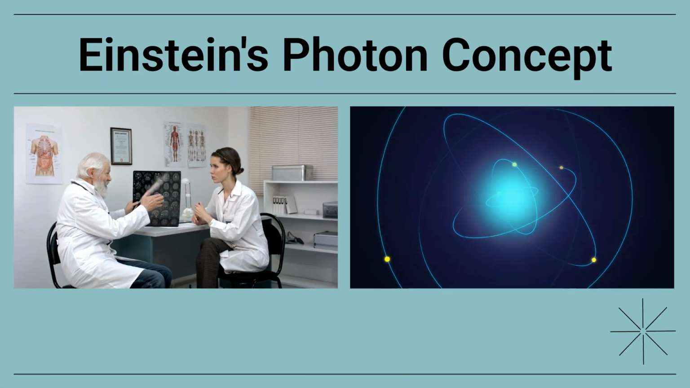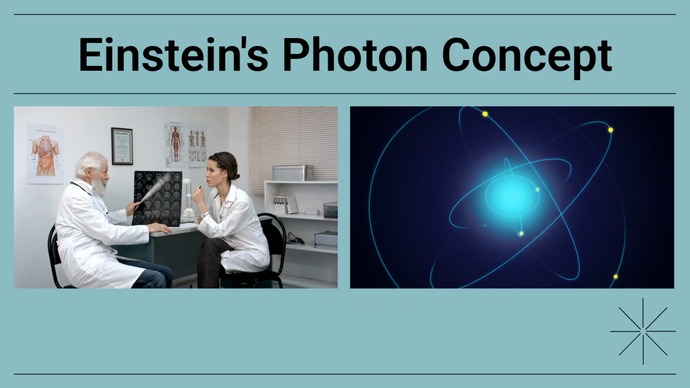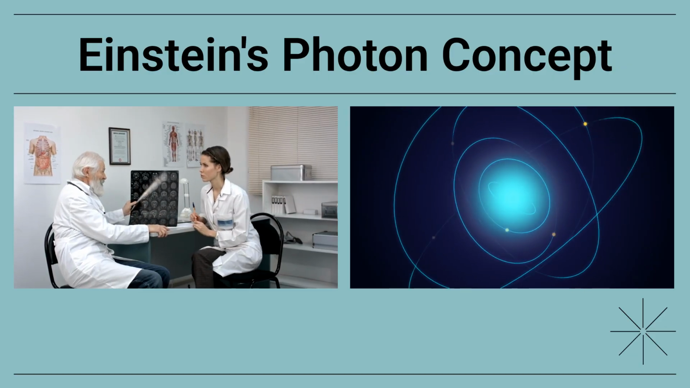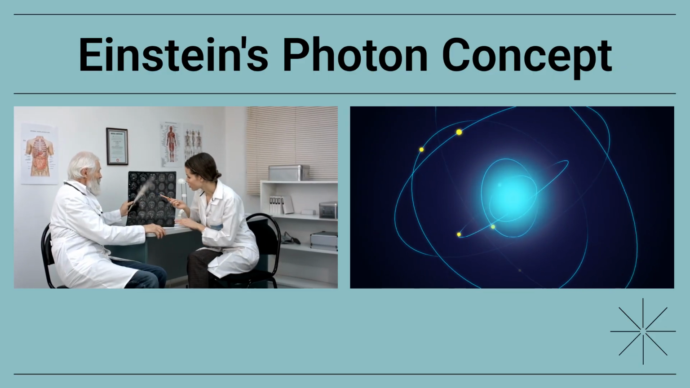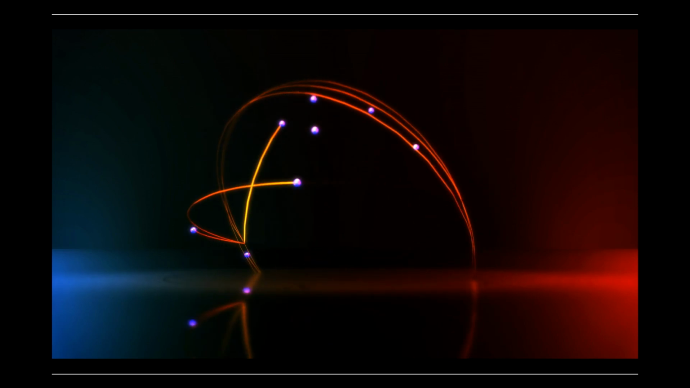Building on Planck's work, Albert Einstein proposed in 1905 that light itself consists of discrete particles called "photons," to explain the photoelectric effect. This was a radical departure from the classical wave theory of light. These ideas led to the concept of wave-particle duality, where particles like electrons and light can exhibit both wave-like and particle-like properties, depending on how they are observed. This duality is central to quantum mechanics.